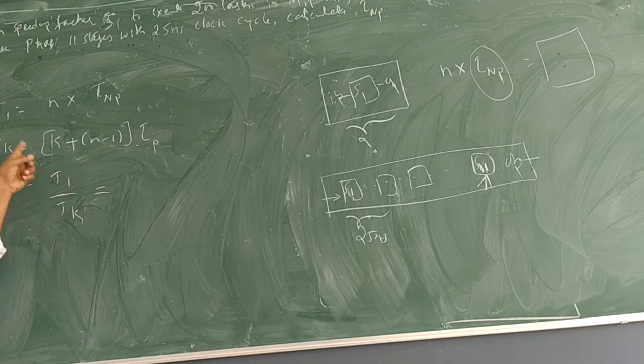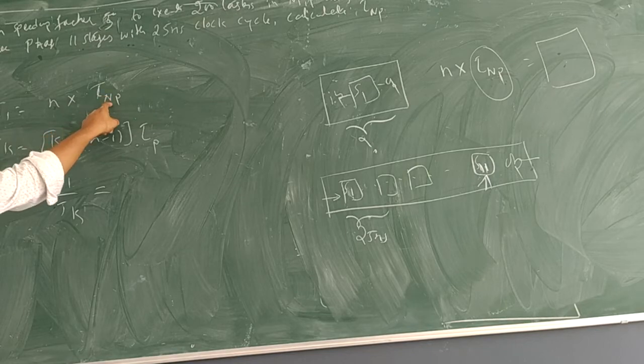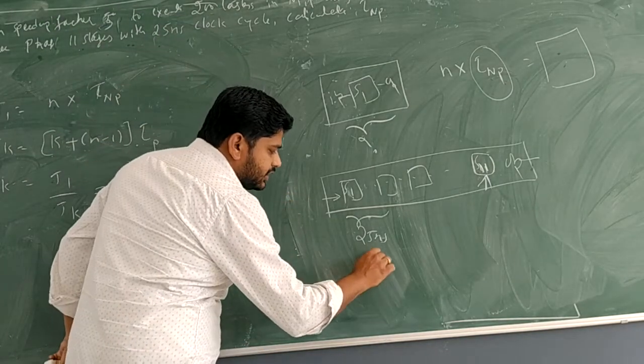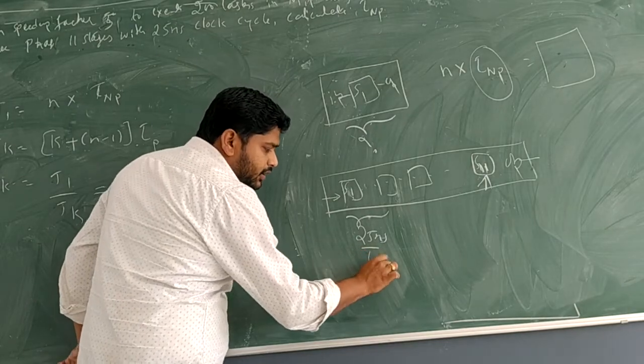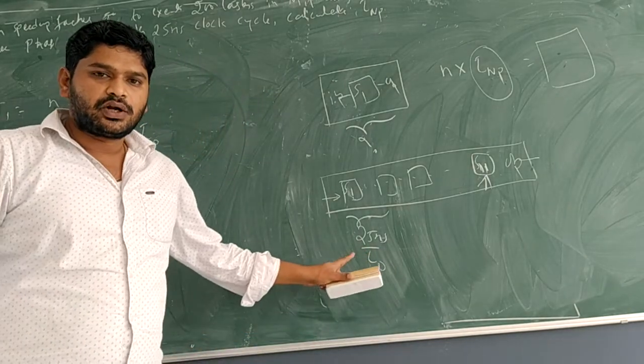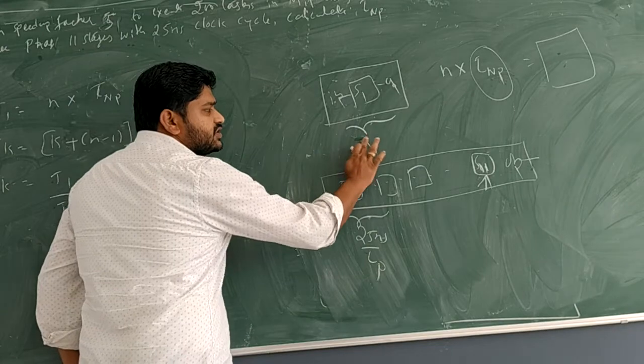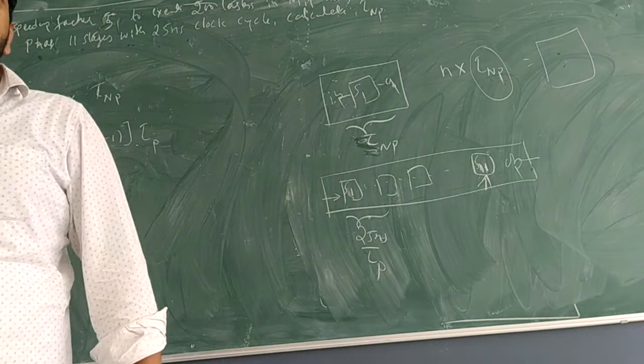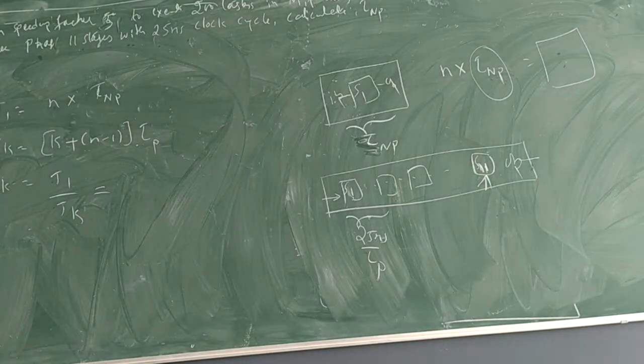T1 is n into tau of np. I have defined tau of p as tau for pipeline, and tau of np as tau for non-pipeline. A small change I did.